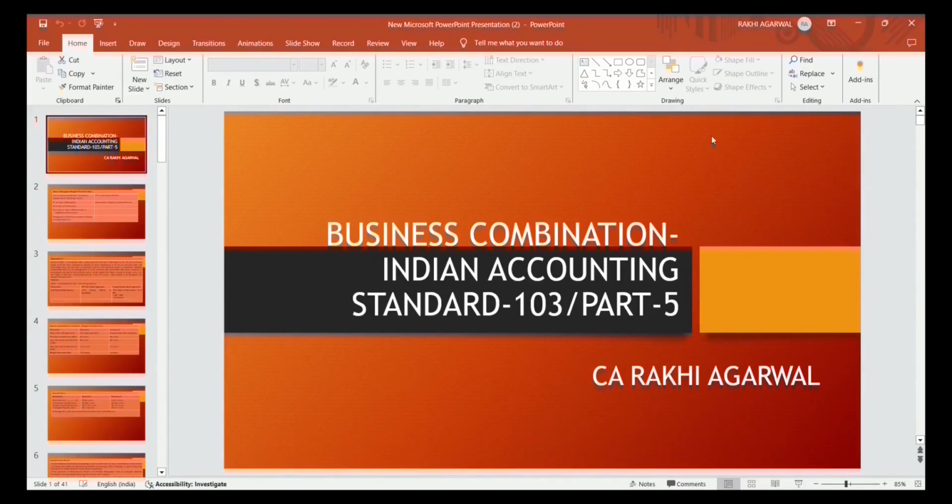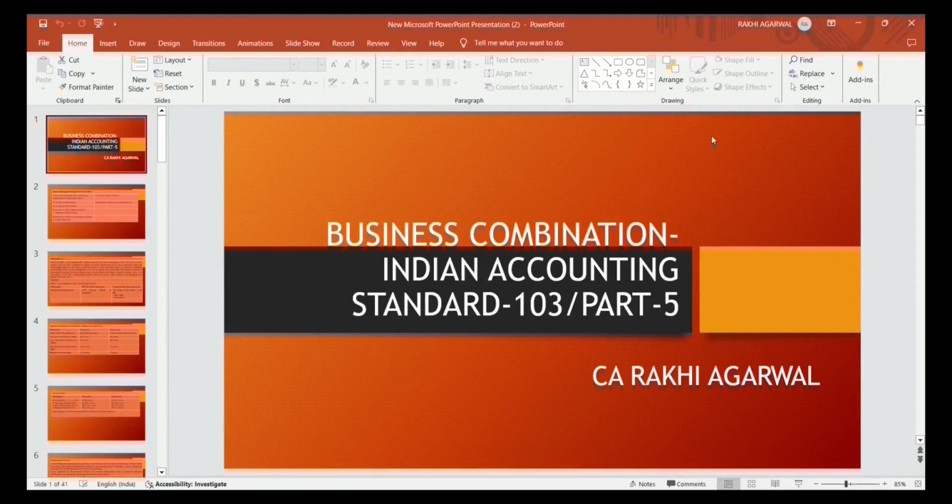If the entity satisfies the conditions of a business, then it comes under the purview of Ind AS 103. If it does not satisfy the conditions of a business, then it is out of the scope of Ind AS 103, and it follows generally accepted accounting principles if there is no separate standard available.